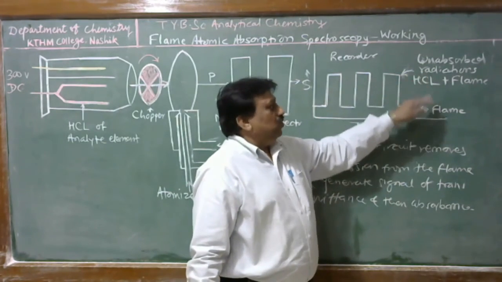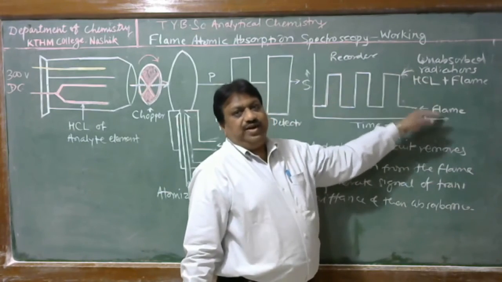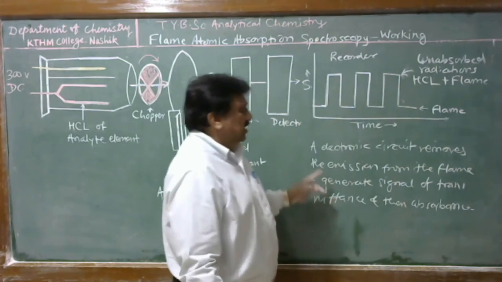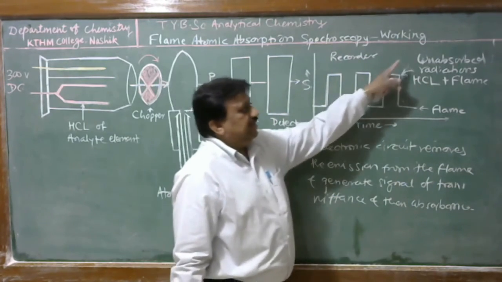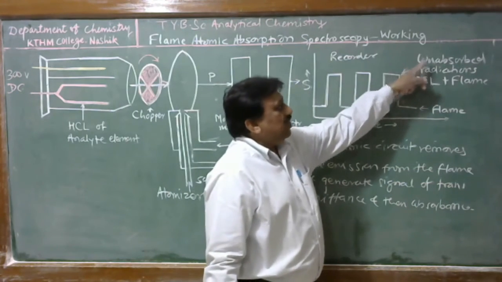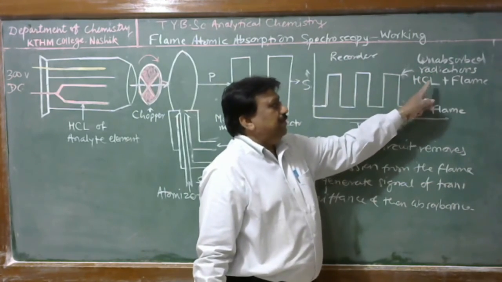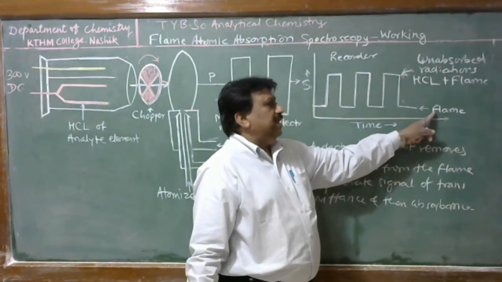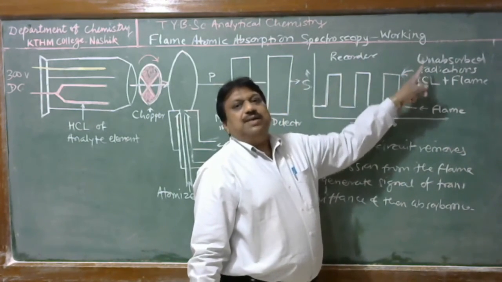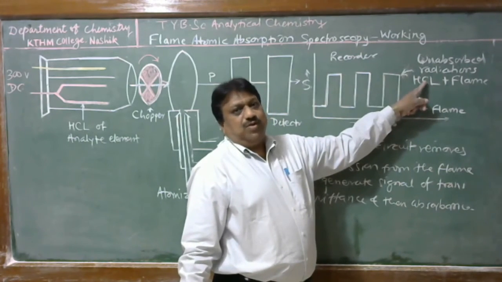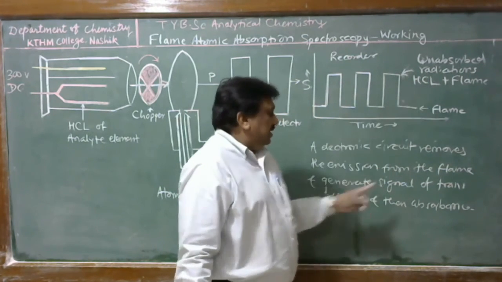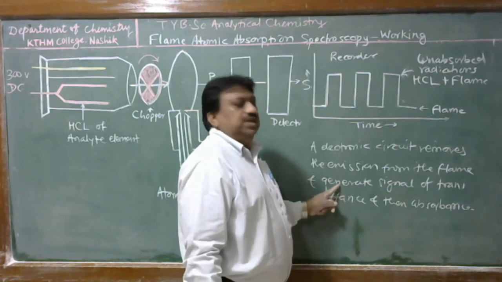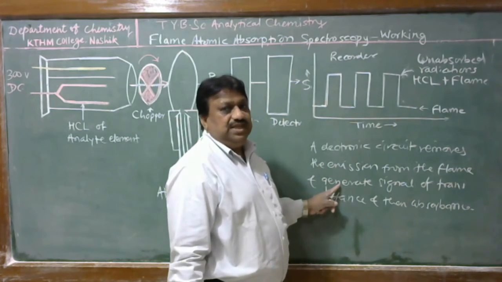Both photocurrents are recorded and subtracted: unabsorbed radiation from the hollow cathode lamp plus radiation from the flame minus radiation from the flame equals unabsorbed radiation from the hollow cathode lamp. In this way it is easy to determine the transmittance in atomic absorption spectrophotometry.